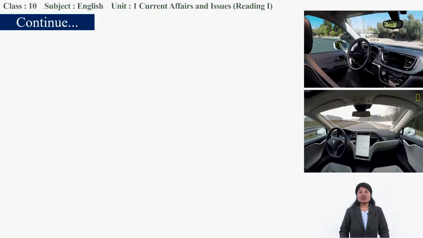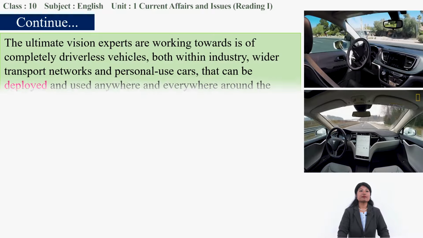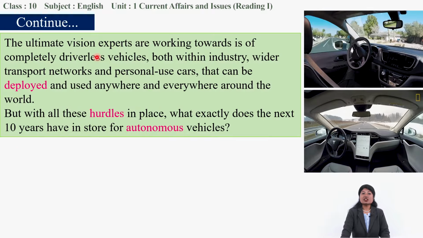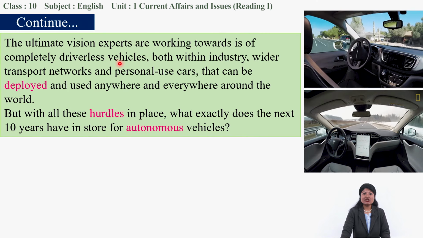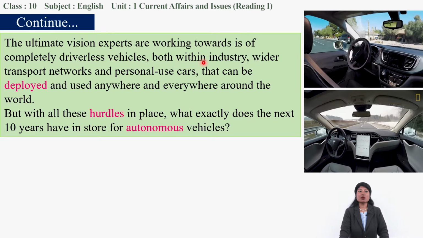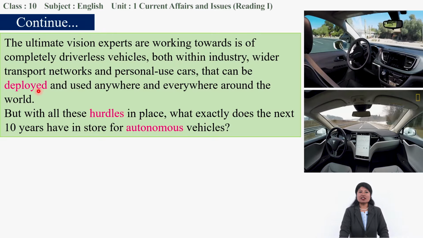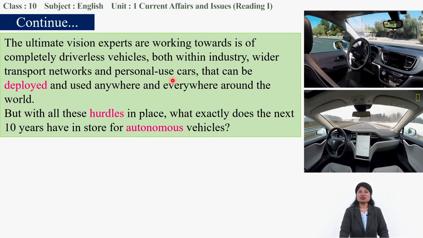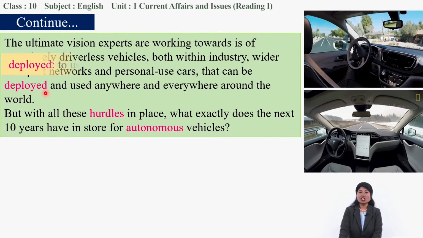Okay, let's get into the next paragraph. The ultimate vision experts are working towards is of completely driverless vehicles, both within industry, wider transport networks, and personal use, cars that can be deployed. What is deployed?